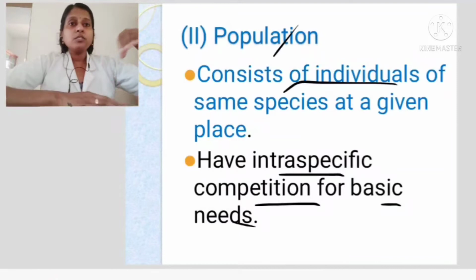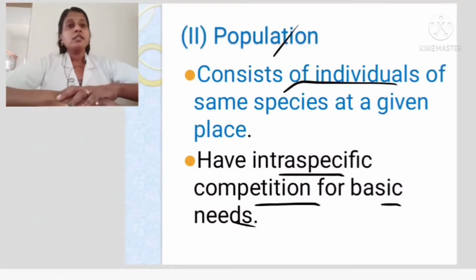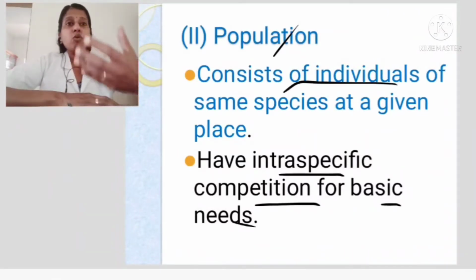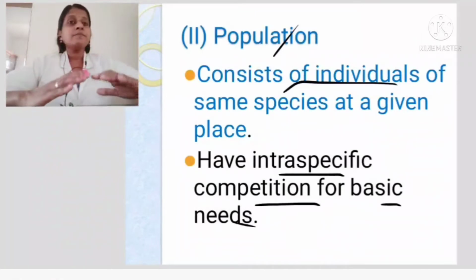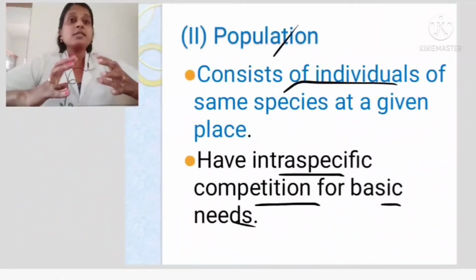Students compete for rank, or in some other competitions. Here, this population of the same species is competing within themselves for food and for shelter. For survival they have to compete. The one who wins will survive and the one who cannot will die. So within a group there exists a competition.